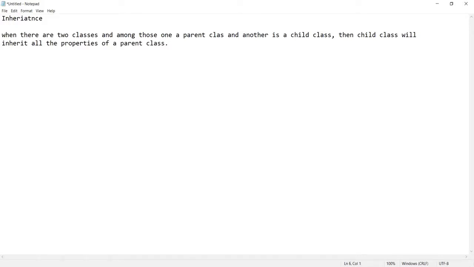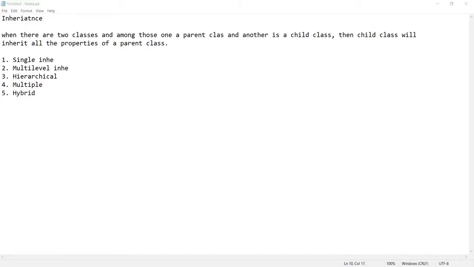Now, in object-oriented languages, there are 5 types of inheritance that we can implement. The first kind is called single inheritance. Then multi-level inheritance. The third type is hierarchical inheritance. The fourth type is multiple inheritance. And the fifth type is hybrid inheritance. Right. So first of all, we'll see single inheritance.